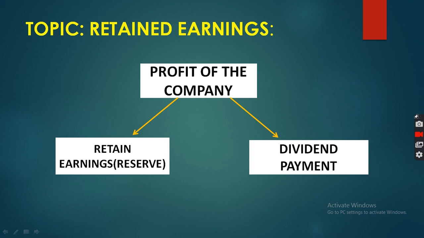And dividend. What do you mean by dividend? Dividend means the part of profit which is distributed among the shareholders. Keep in mind, if your retained earning ratio is 60%, it means your DP ratio, dividend payout ratio, is 40%. Clear? Retained earning means some part of the profit the company has to keep within the business, which will be helpful in future.